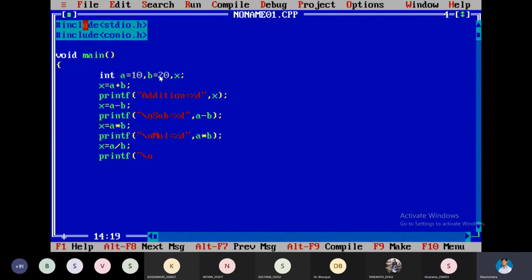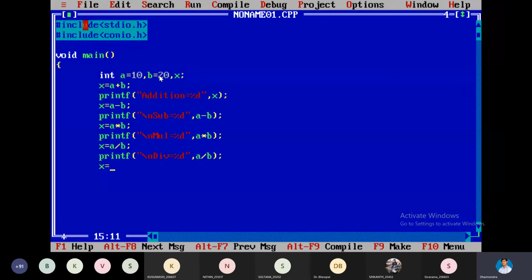But here only the integral part will be printed because x I have taken as integer. Division is equal to %d. So if you want the fractional part, then you can take that as float.